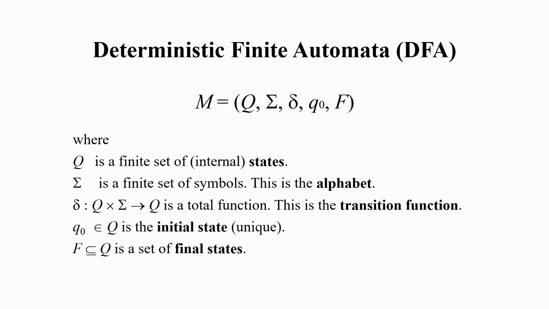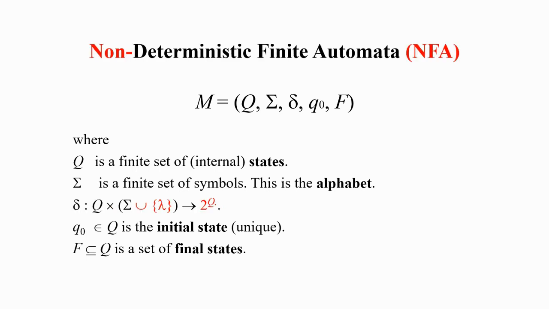It is also called the transition function. Q0 is the initial state, and F is a set of final states. Now again, the delta here is a total function from Q times sigma to Q. Now for non-deterministic finite automata, delta is now from Q times sigma union with lambda to 2 to the power Q. So now delta is not a total function anymore.